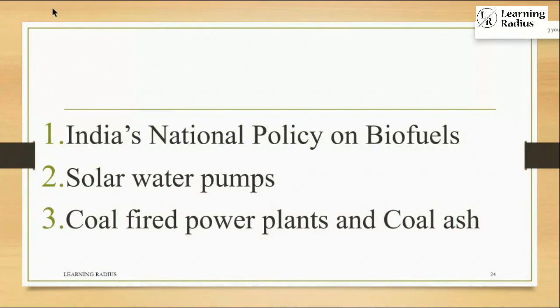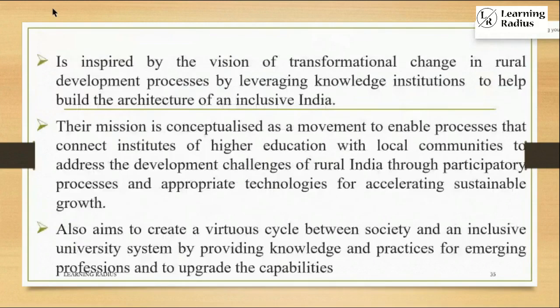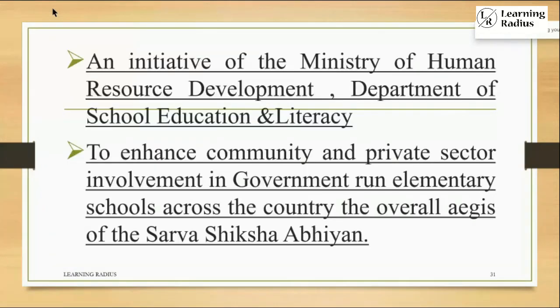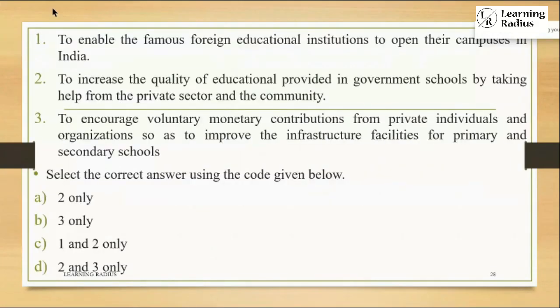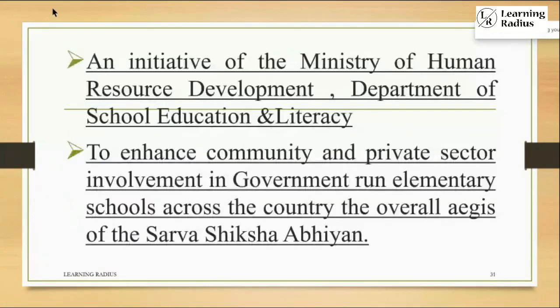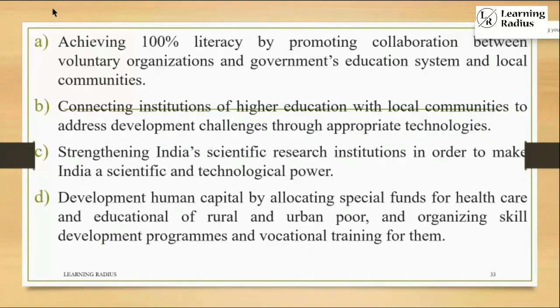Let's come to India's national policy on biofuel. There was a question. Solar water pumps, coal-fired power plants, and coal ash. Just one second, for example, this is the question: What is the purpose of Vidyanjali Yojana? In 2017, that was a trend. Next question: What is the aim of the program Unnat Bharat Abhiyan? All that changed, A, B, C, D, all that changed. And now don't think that UPSC asks in that particular manner.